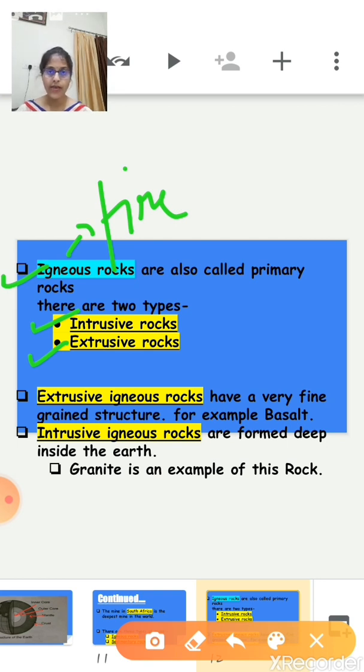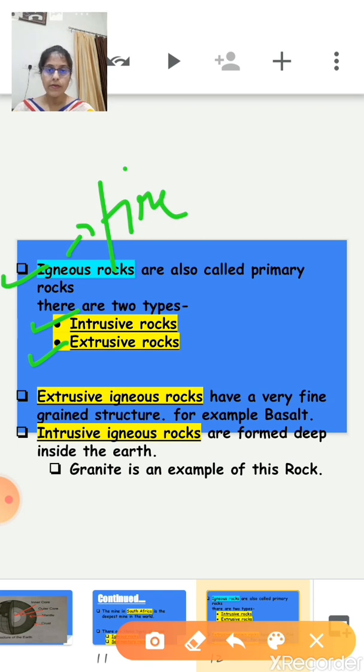Now igneous rock is divided into two: intrusive rocks and extrusive rocks. Intrusive means rocks that formed inside the earth, and extrusive means rocks formed on the earth's surface.